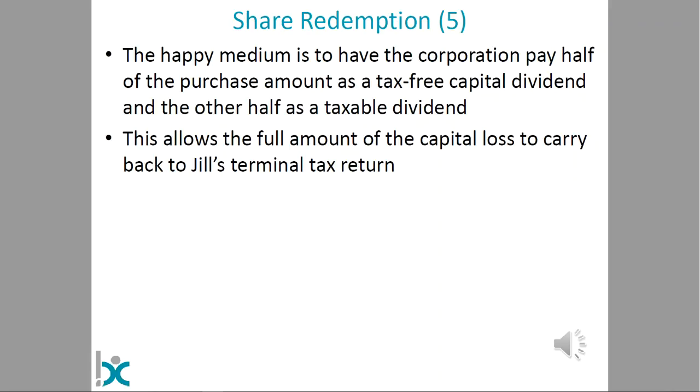You do have to take into account it still results in a taxable dividend, although only half the taxable dividend that would have otherwise been left. And of course, it leaves the upside that we don't clean out the capital dividend account. It still leaves some capital dividend account credit for the remaining shareholders to use later on as they see fit.